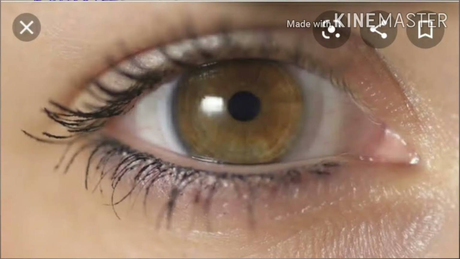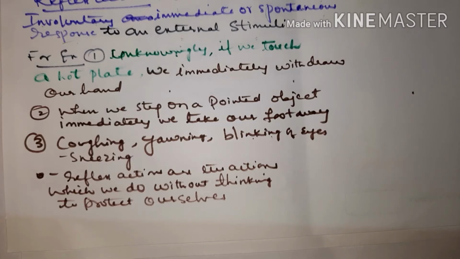And also the pupil of our eye gets smaller in bright light. This reflex action protects the retina of our eyes from damage due to too much light. And also the pupil of our eye gets bigger in dim light so as to help us see properly even in dim light. So all these are reflex actions which are done without our thinking to protect ourselves.